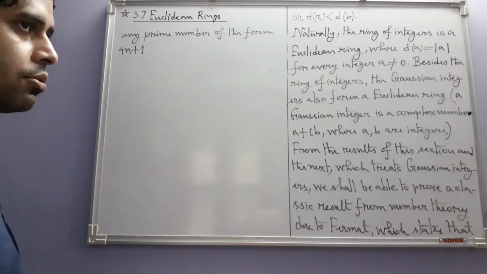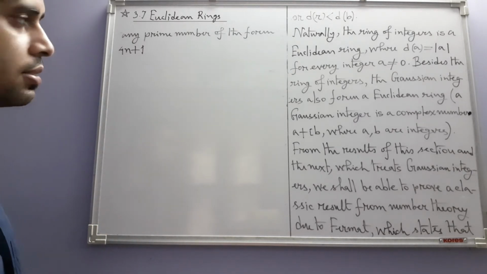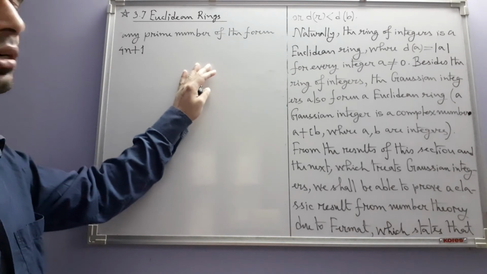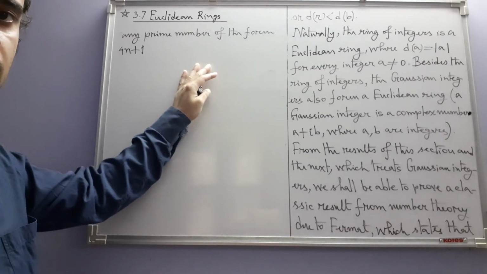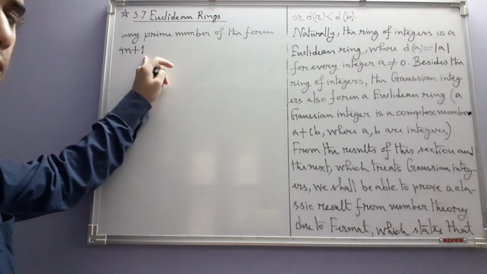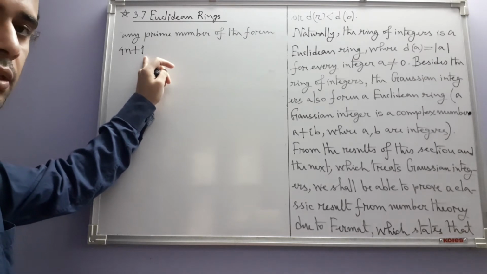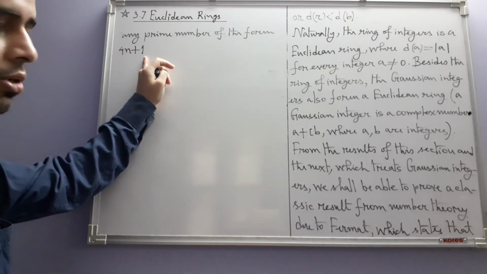You may already know that odd prime numbers come in two different forms: those that leave the remainder 1 when divided by 4, and those that leave the remainder 3 when divided by 4.